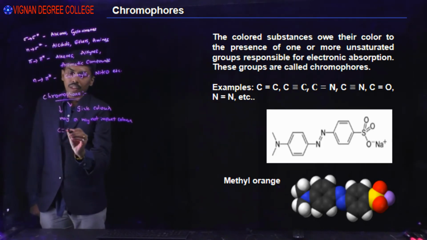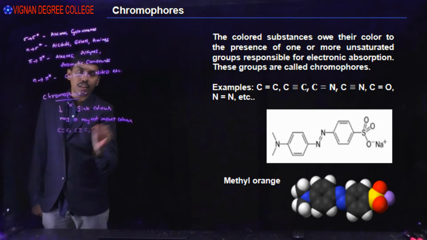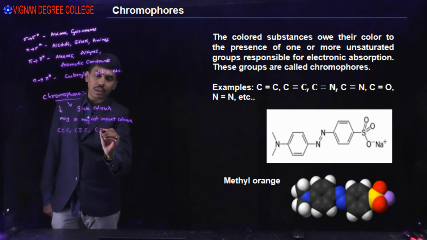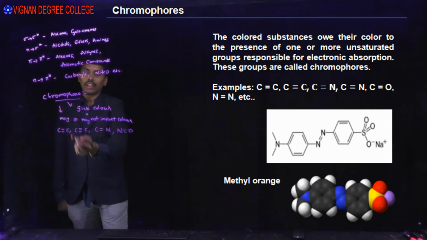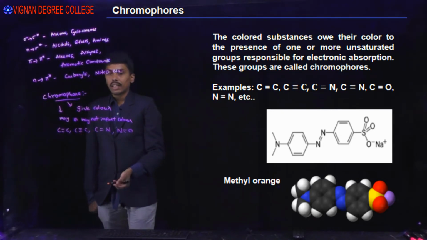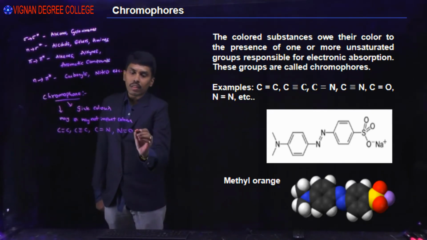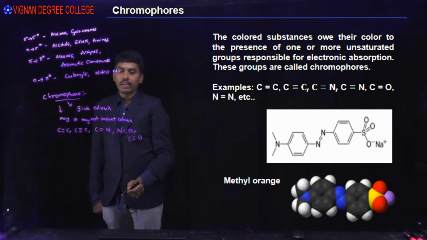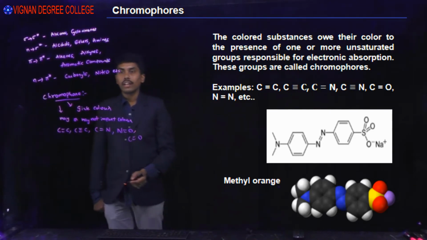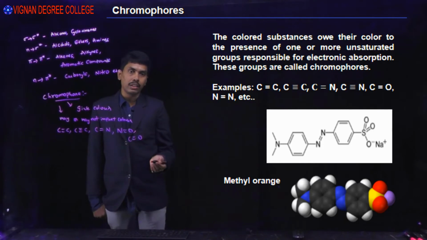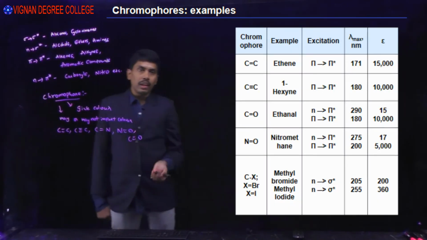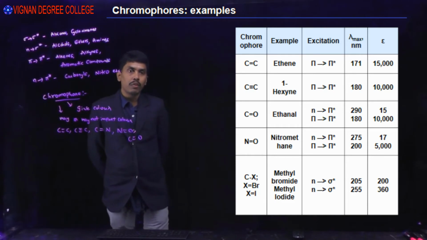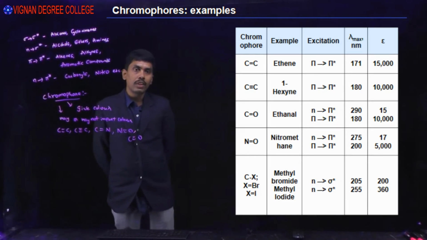Examples: C double bond C, C triple bond C, C double bond N, N double bond O, etc. Or we can see ethylene, alkynes, carbonyls, nitro compounds. These are all examples. You can see methyl orange, you can say as a chromophore. Okay. You can see here the table regarding chromophores and what are the examples and excitations of those compounds,